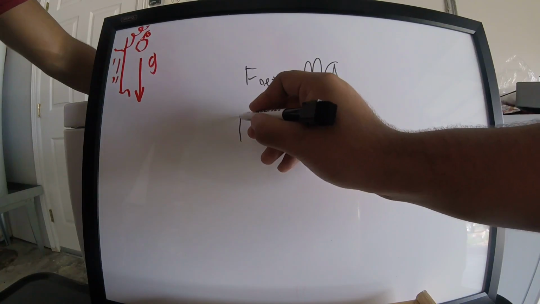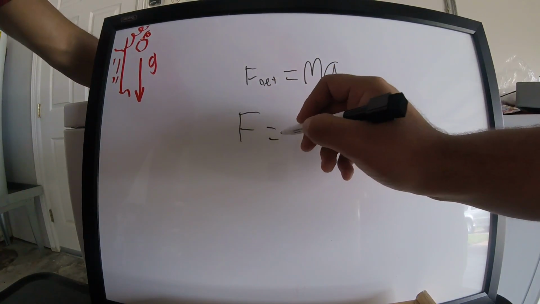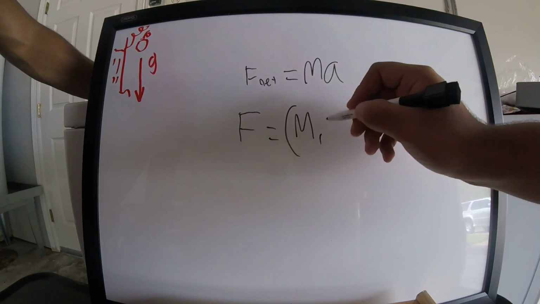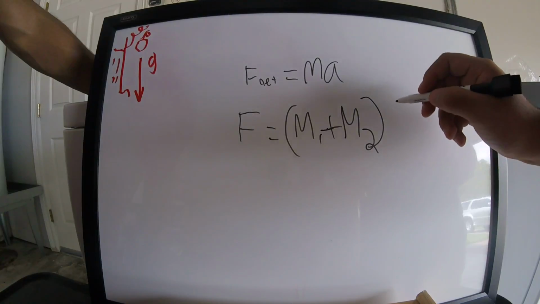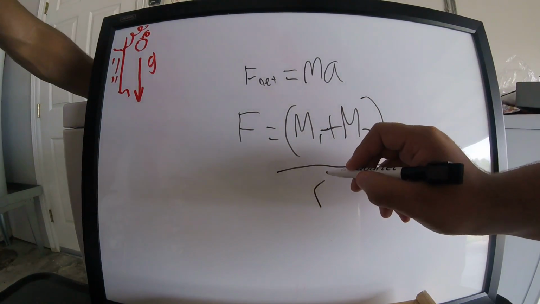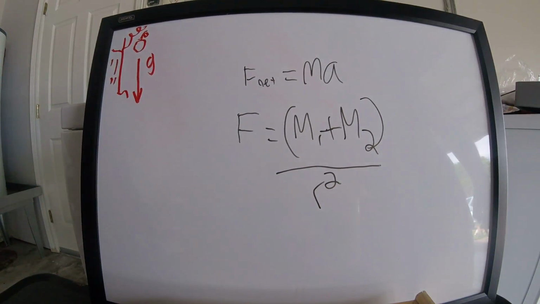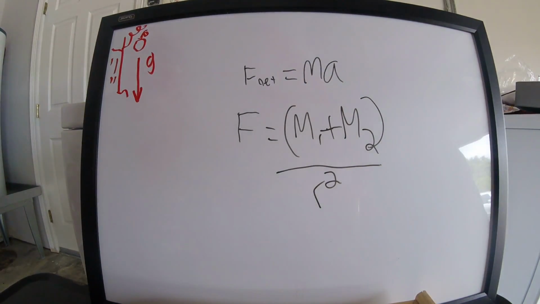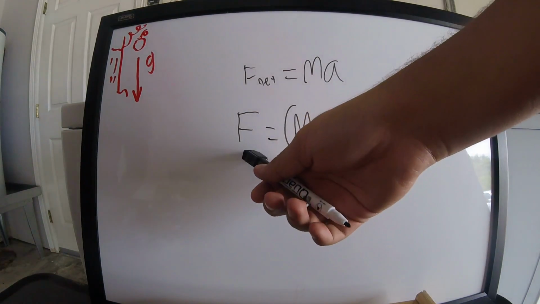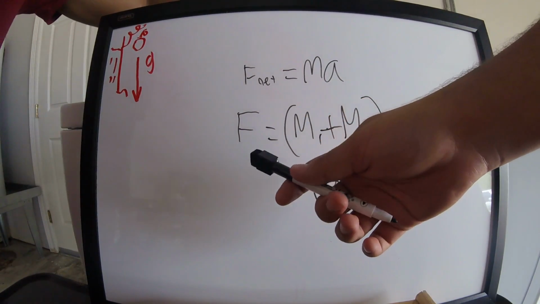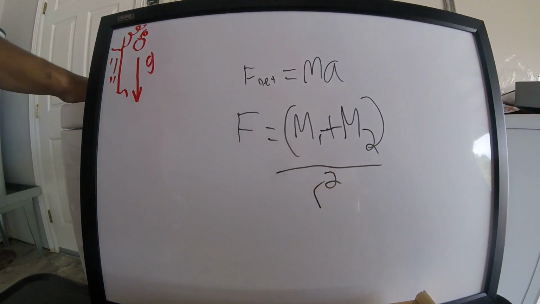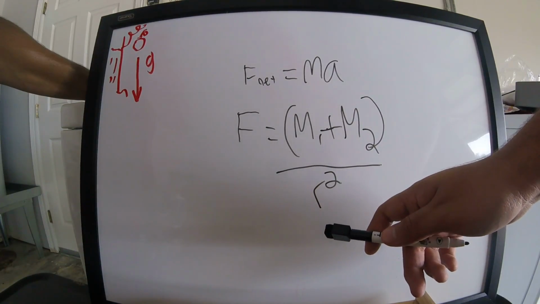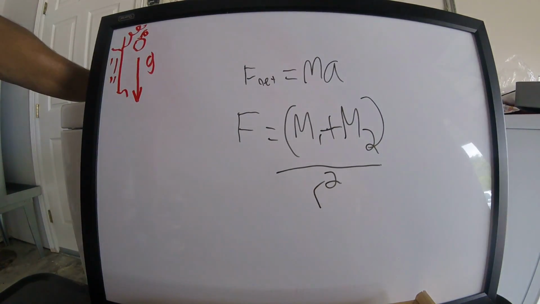Newton's conclusions about the magnitude of gravitational forces are summarized symbolically in the equation that we have here. In the equation, F equals mass 1 times mass 2 all over r squared. F is the force of gravitation between the two objects. Mass 1 is the mass of the first object. Mass 2 is the mass of the second object. And r is the distance between the objects, which is squared in the equation.